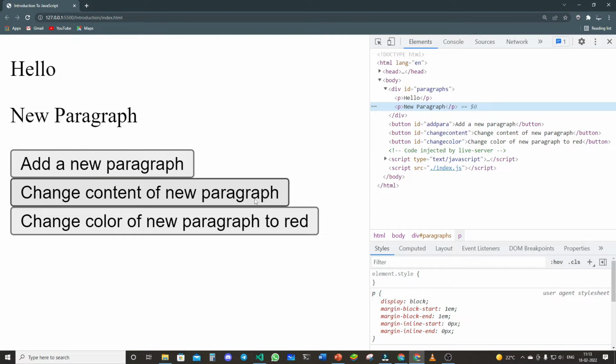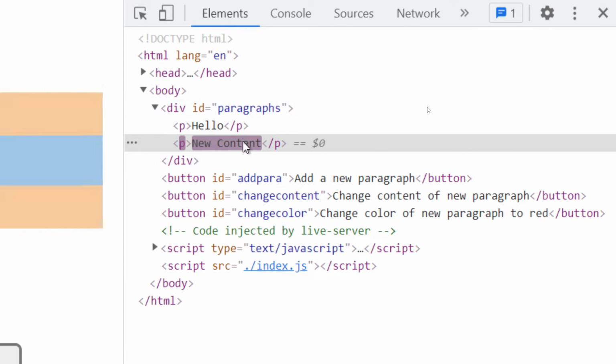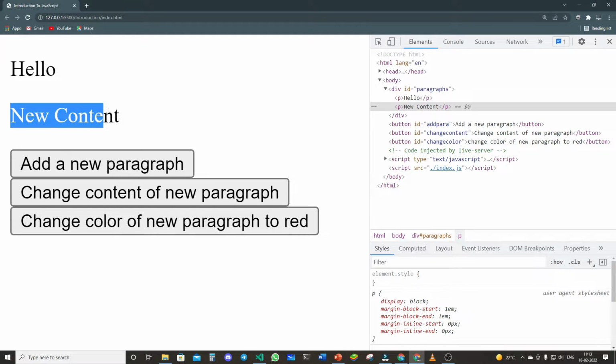So for example, I click on this, just you have to notice over here. Let me click on this. You can see when I click on this, it became new content, and obviously it would be reflected over here. You can see that it works. Let's try to now change color of this new paragraph to red. So now it would be adding CSS to it.